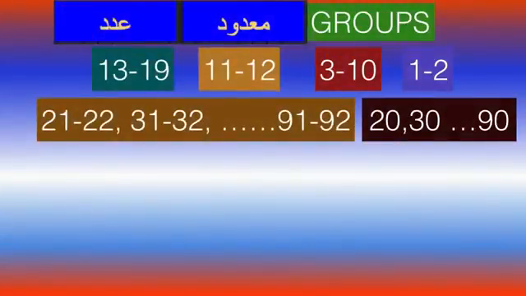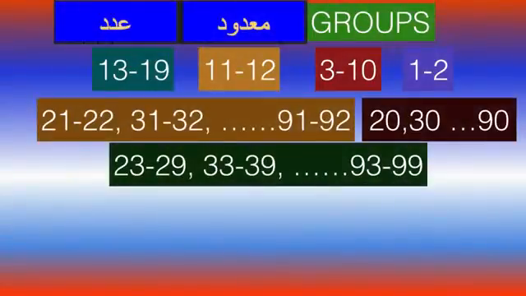And from 21 to 22, again we have couples, 31 to 32, 41 to 42, where again they will have a naat man'ood, everything will match. And from 23 to 29, 33 to 39, depending on which noun is being counted, from number 3 the genders will switch. So we need to keep that in mind, inshallah.